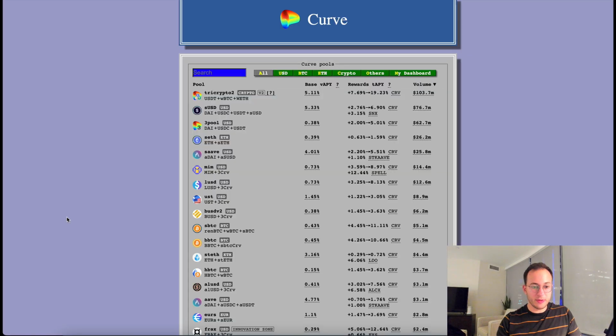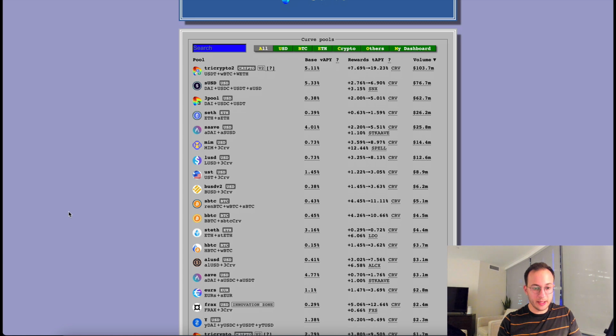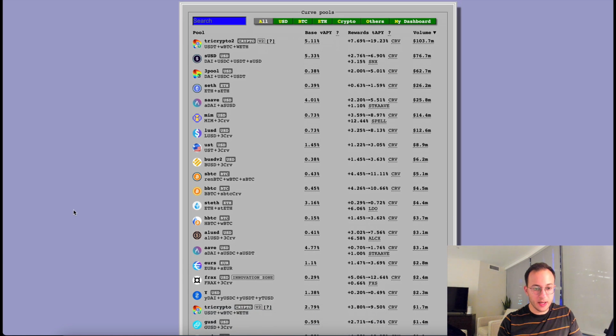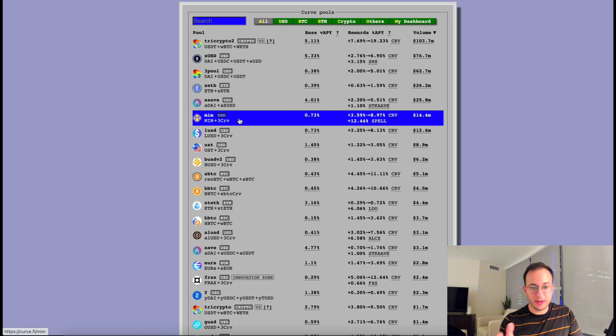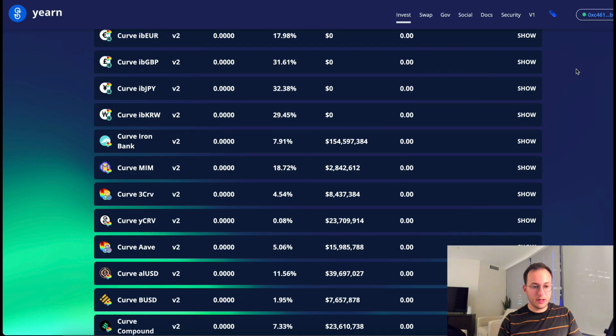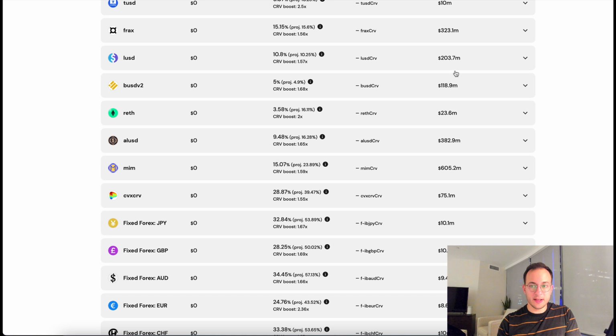There are a couple other things you can do with the MIM token, which I wanted to share with you. The first is you can deposit it in a Curve pool and get a pretty decent yield on it. So I will just scroll to that here, and you can see that the MIM token is getting about 24% on Curve. Of course, you can also go to Yearn and get 18.7% just stacking stablecoins. And then lastly, you can also go to Convex here, and you can see that Convex is giving you about 15% this week, but it's projected to be 24% next week.